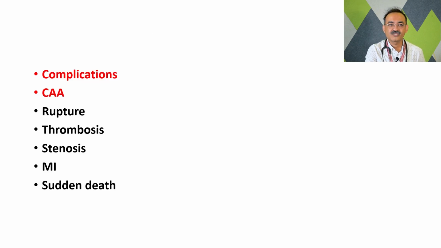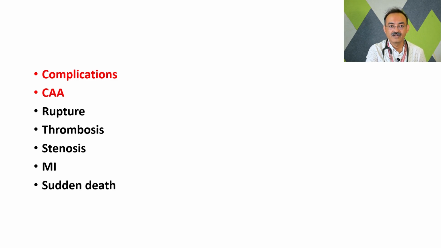And what are the complications? Coronary artery aneurysms are the first complication of Kawasaki disease. These aneurysms can rupture, there can be coronary thrombosis, and there can be stenosis also. Some children at a younger age may present with myocardial infarction leading to sudden death, and usually this happens in the young age or in the adolescent to early adulthood group.